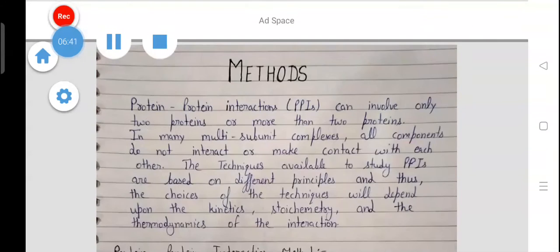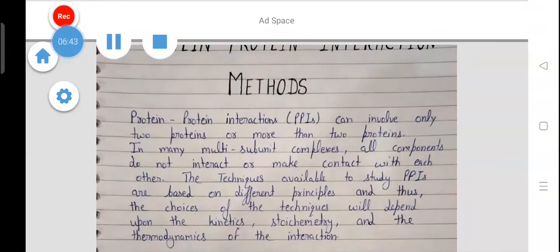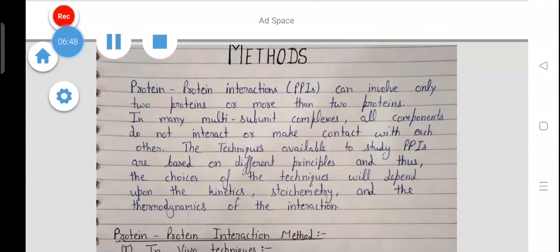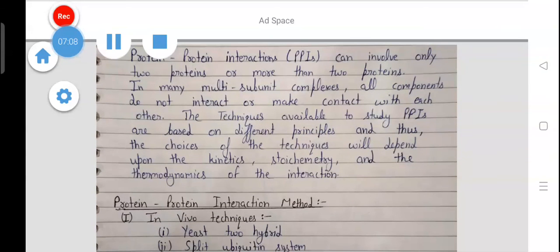Now our next topic is protein-protein interaction methods. Protein-protein interactions can involve only two proteins or more than two proteins. In many multi-subunit complexes, all components do not interact or make contact with each other. The techniques available to study protein-protein interactions are based on different principles, and thus the choice of the technique will depend upon the kinetics,